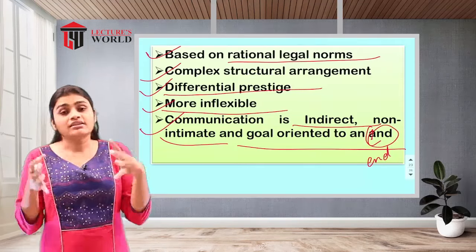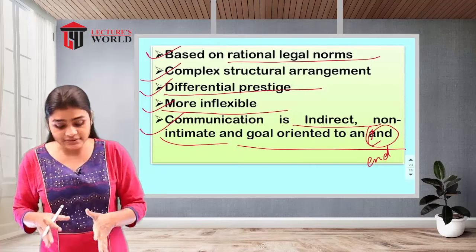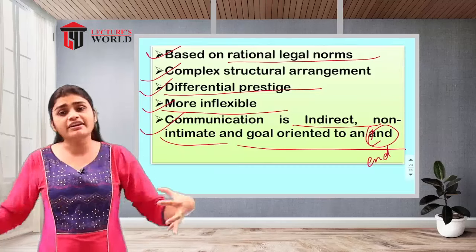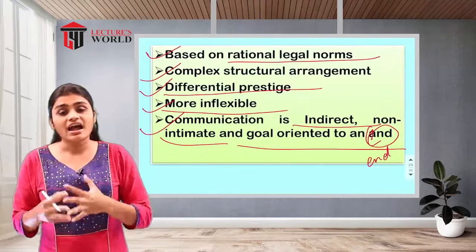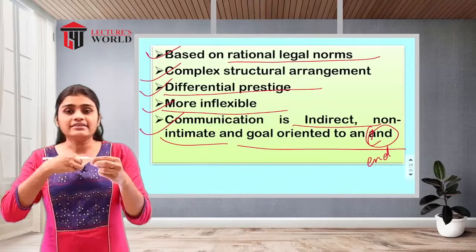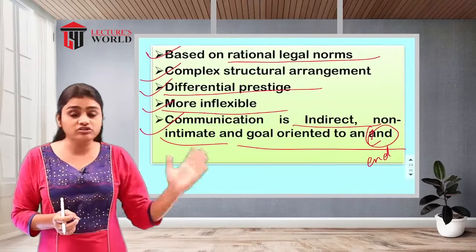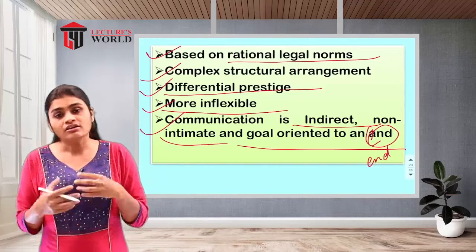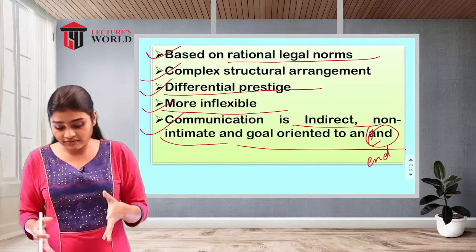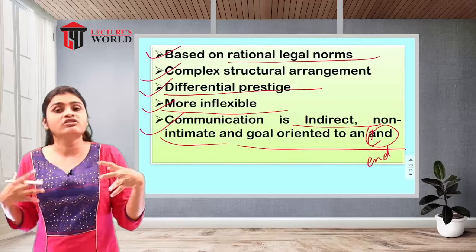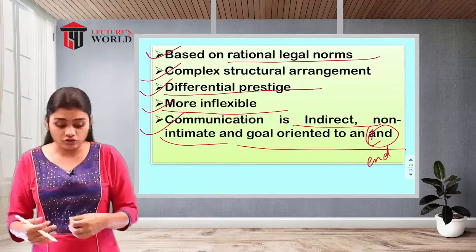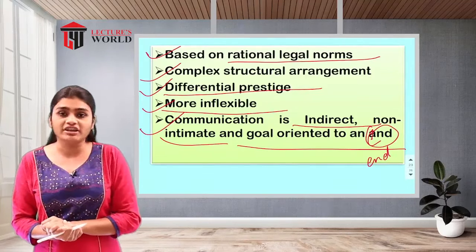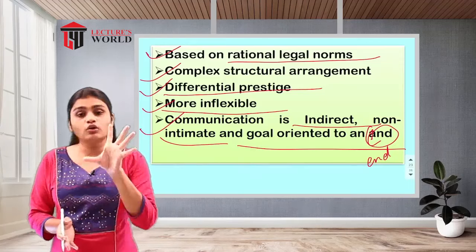So that's why in this type of formal organization, as we have seen, the structural arrangement is very complex. The hierarchy is there, the different levels are there, the different departments are there, and because of that, very few face-to-face contacts are there, the emotions are not there, because the individuals are attached to each other only for the purpose of work. So the relationships are non-intimate, that means the emotions are not attached with the individuals. So that is indirect communication, that means directly they are not going to communicate with each other, and it is goal oriented.